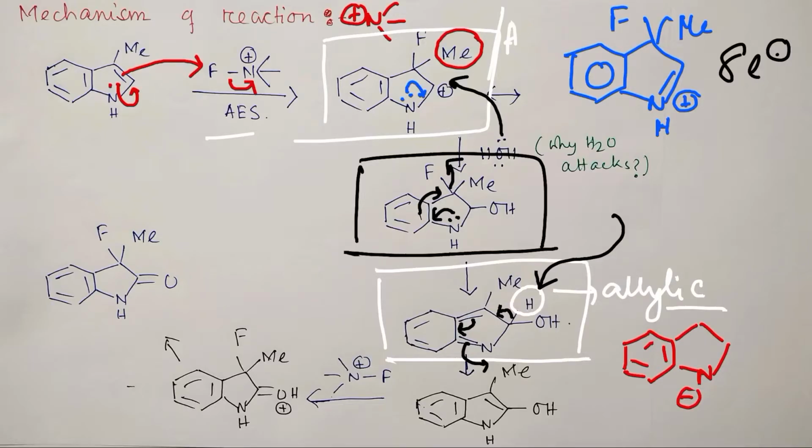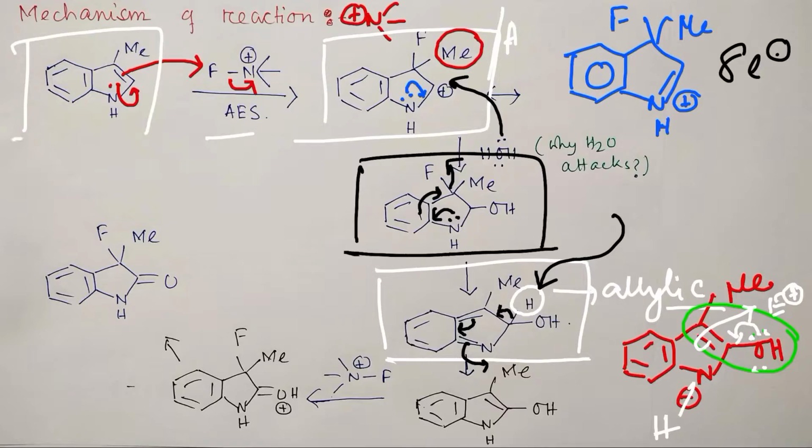Okay, so you may think the reaction will produce this. And now this nitrogen anion can abstract a proton, in this way, and be neutralized. Fine. Now that's true, we have understood. Now look at this part. This is actually an enol. And we know that enols are more nucleophilic than a simple double bond. Why? Because the lone pair of oxygen is in conjugation with the double bond. They are more nucleophilic. So this and this, in this way, they will react with an electrophile. Fine. So that's why this is more reactive than the parent indole derivative.